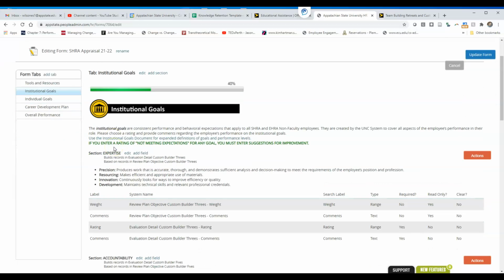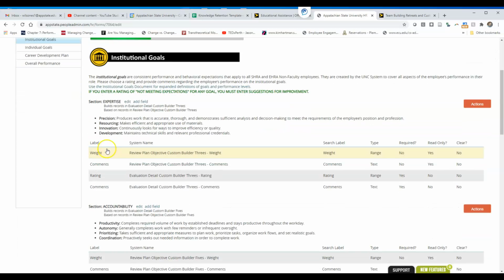When you do goal forms, you have to keep in mind that you are going to need to pull in the goals and the comments and the weight from each goal in the performance plan. So you've got your custom builder 3s, you're pulling in the review plan, the custom builder 3s field for the weight, the custom builder 3s field for the comments, and then you're adding evaluation builders for the rating and comments for the yearly rating. That's all.